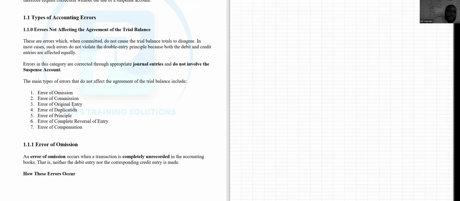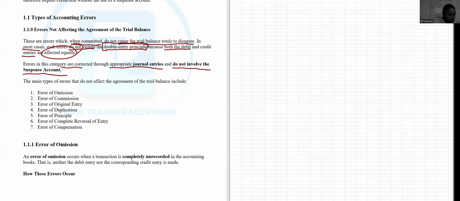These are errors which, when they are committed, do not cause the trial balance totals to disagree. In most cases, such errors do not violate the double entry principle, because both the debit and the credit entries are effected equally. I told you that they are mostly two-sided errors. Errors in this category are corrected through appropriate journal entries, and they usually do not involve the use of the suspense account.